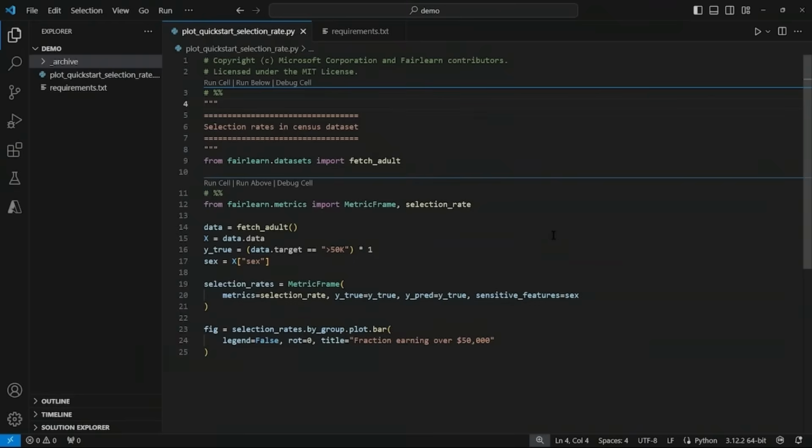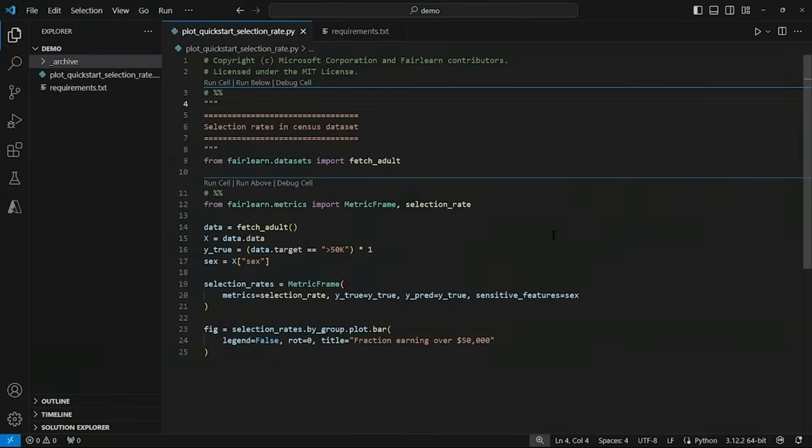In this context, it quantifies how often individuals earn more than $50,000. On line 14, the fetch_adult function retrieves the adult census dataset. X on line 15 represents the input features from the dataset, and y_true is created as a binary target variable where 1 indicates individuals earning more than $50,000 and 0 otherwise.